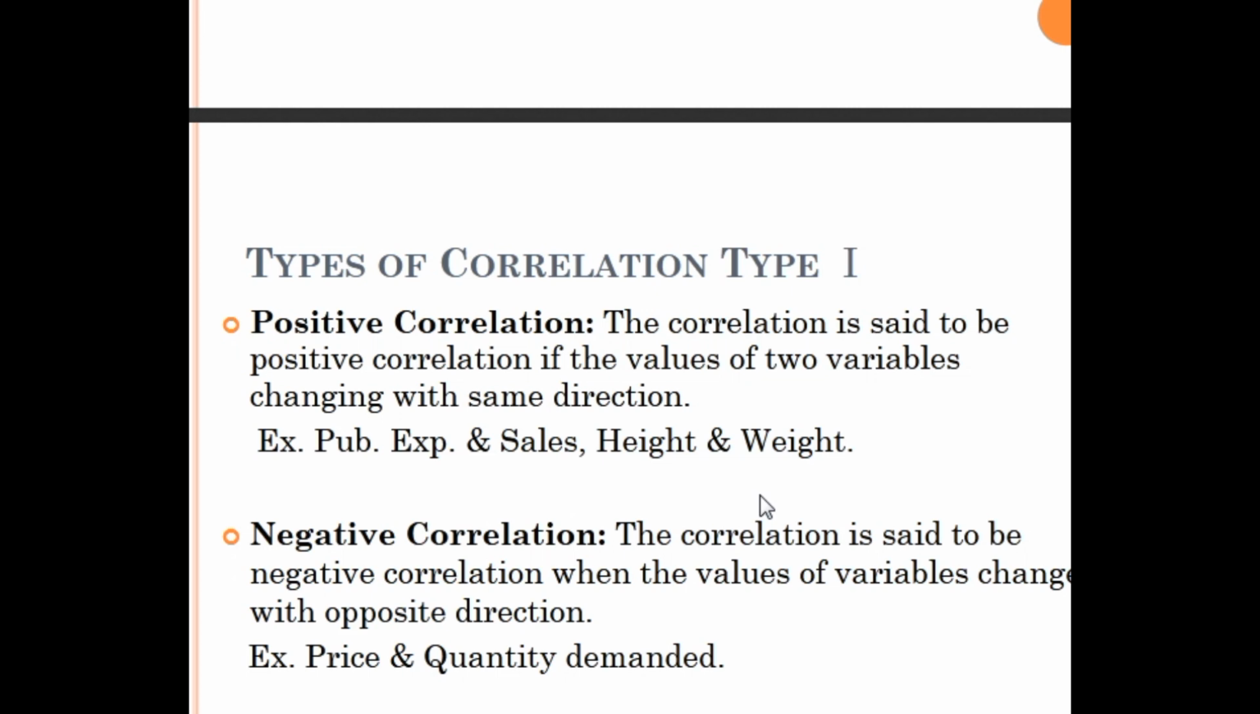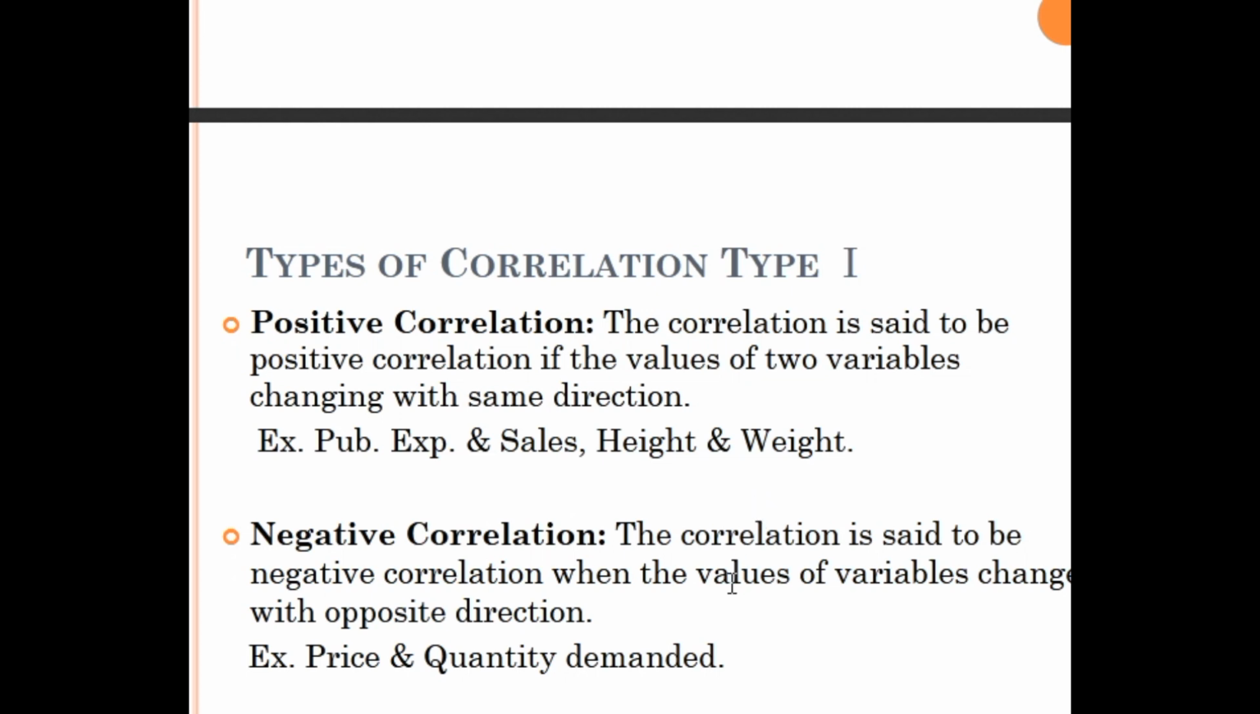So both the variables are in the same direction. It may increase or it may decrease. For example, more supply means less demand, and less demand means less price. So price and demand both are in the same direction. It may be positive or it may be negative.